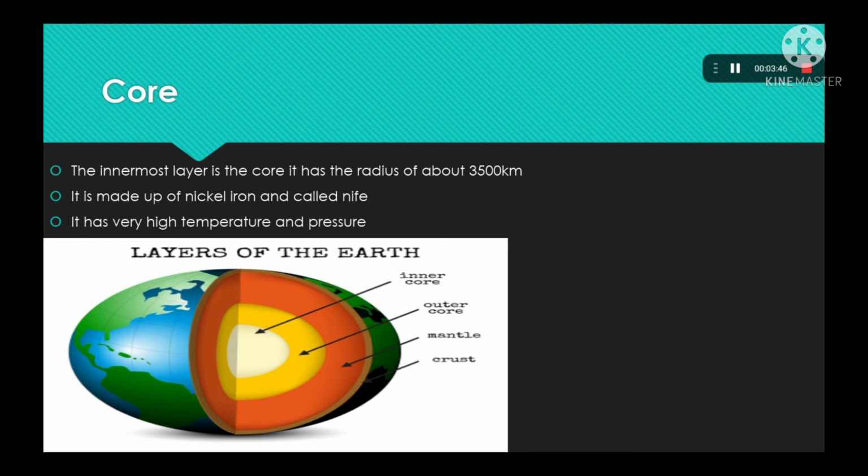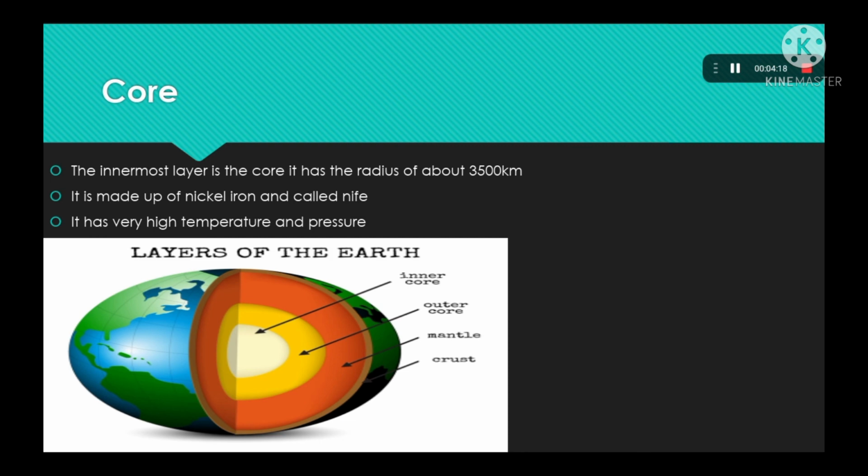It is made up of nickel and iron, called NiFe. Now you will be thinking how it is called NiFe. NiFe means Ni for nickel and Fe for ferrous, means iron. So it is called NiFe. It has very high temperature and pressure. The core has the highest temperature and pressure.